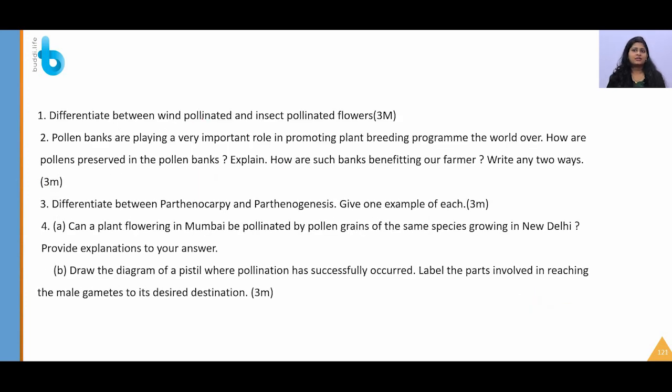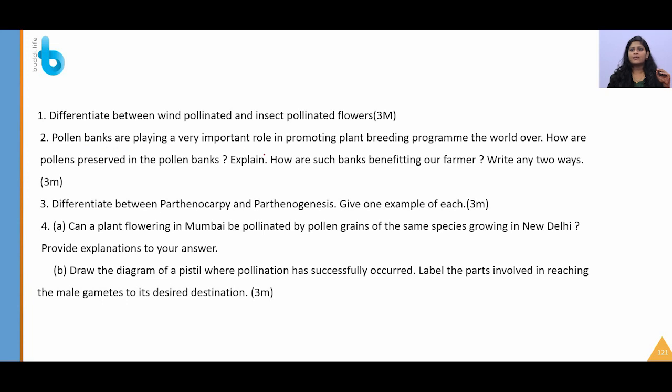Differentiate between wind pollinated and insect pollinated flowers. As we have already discussed, this is a very important question. Insect pollinated flowers will be large, scented, producing nectar; pollen grains will be sticky and spiny so they can stick to the surfaces of the insect, and the ovaries will be inside, not exposed. Whereas in wind pollinated flowers, the female part should be exposed. The pollen grain, since it should fly, should be very dry and lightweight.